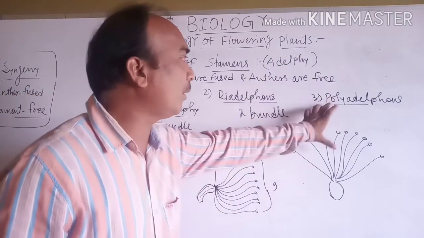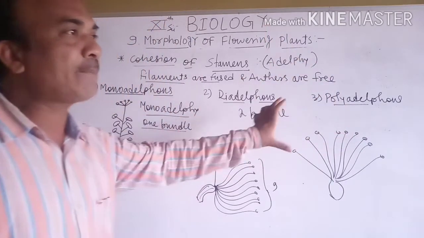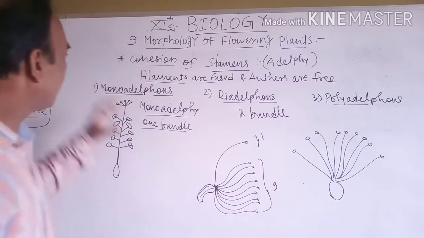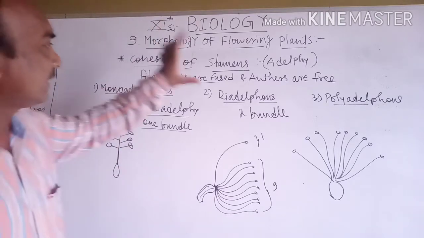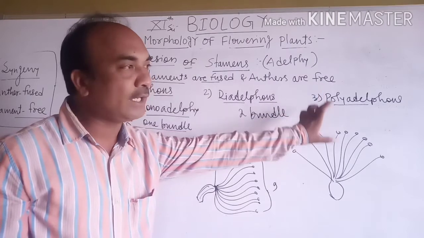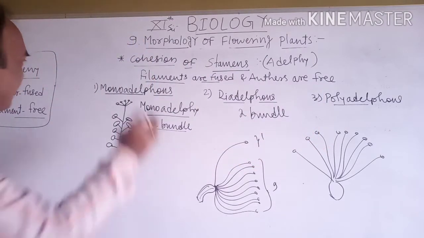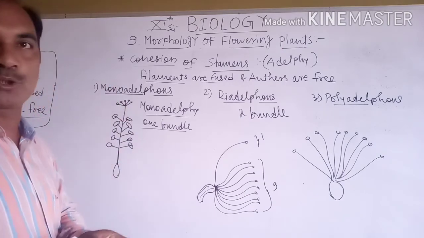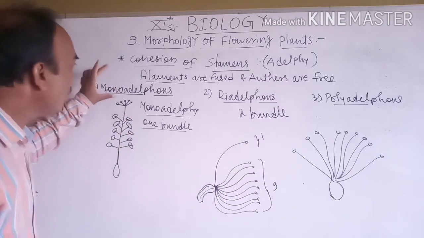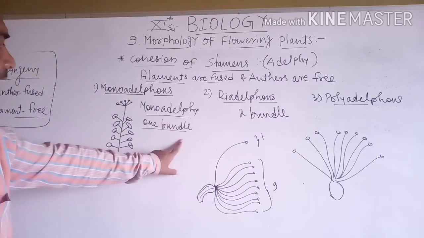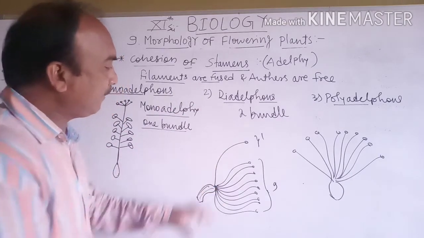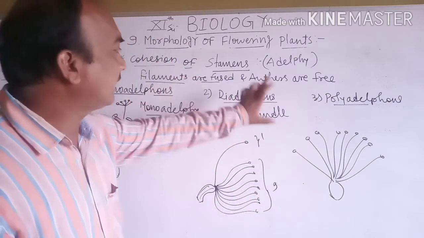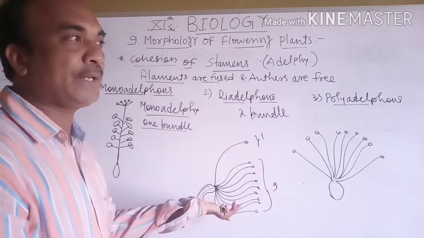That is called polyadelphy and the flowers are called polyadelphous flowers. So students, monoadelphous, diadelphous and polyadelphous. In monoadelphous the filaments fuse to form one bundle, meaning one bundle. Diadelphous: the filaments are fused to form two bundles and the anthers are free.